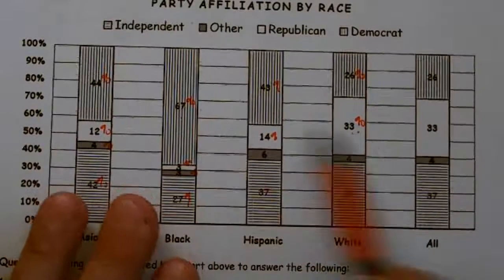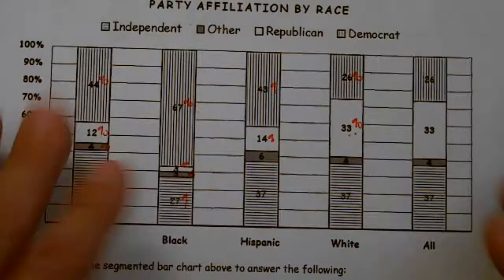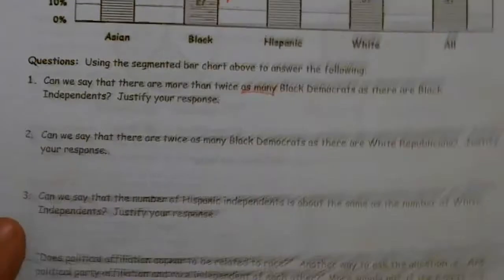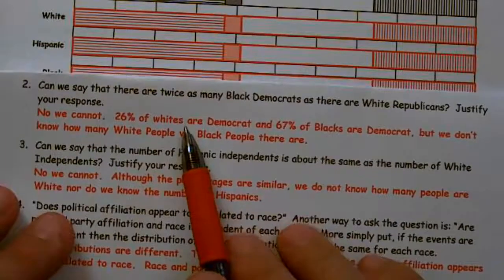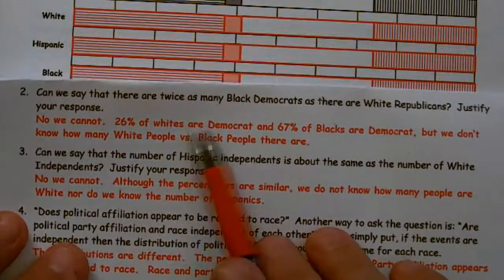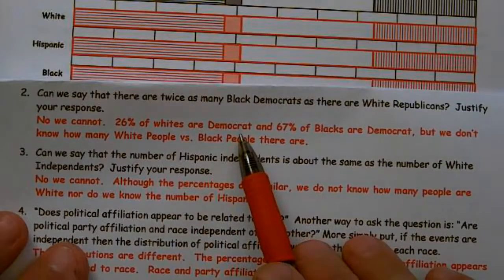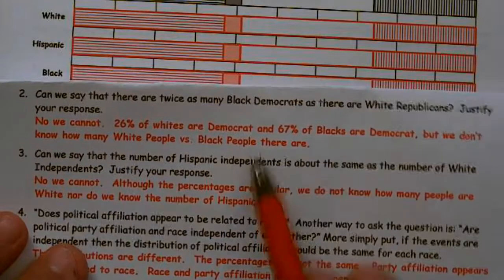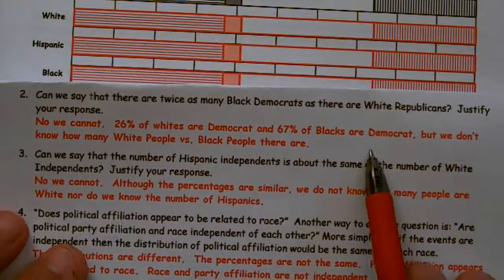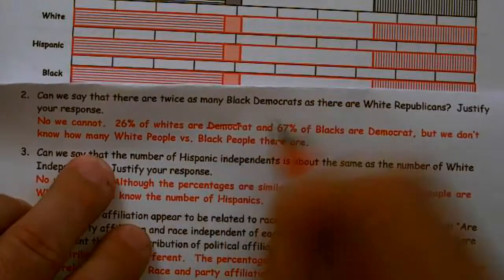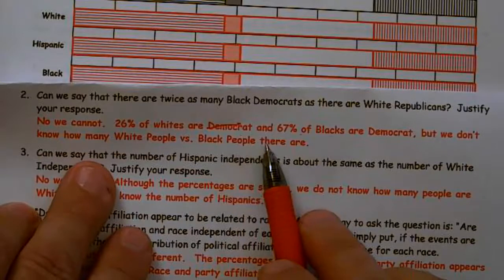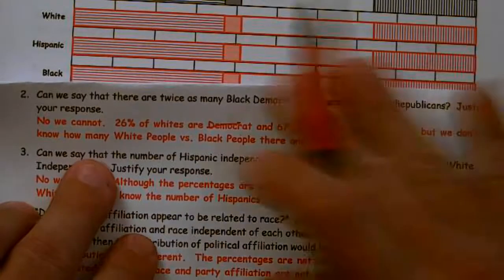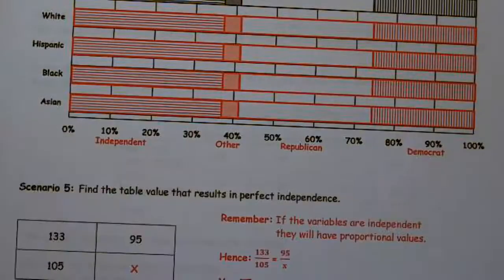So across columns, I can talk about the proportion, but I can't talk about the actual numerical value. In that particular case, I can't talk about the numerical value. I have to be really careful about that. So no, we cannot. 26% of whites are Republican and 67% of Blacks are Democrat, but we don't know how many white people versus Black people there are. So since we don't know the actual numbers, we can't do that. We can't go across columns.